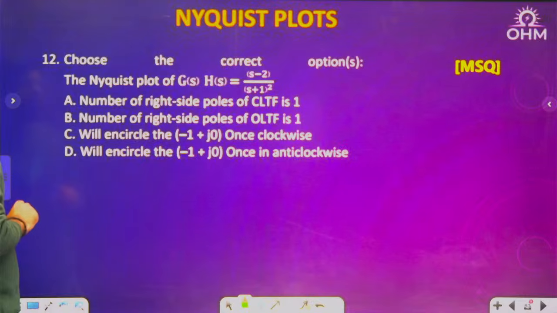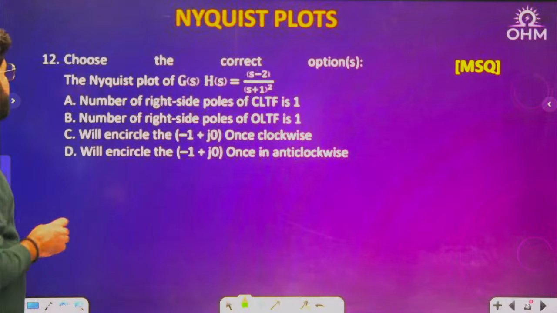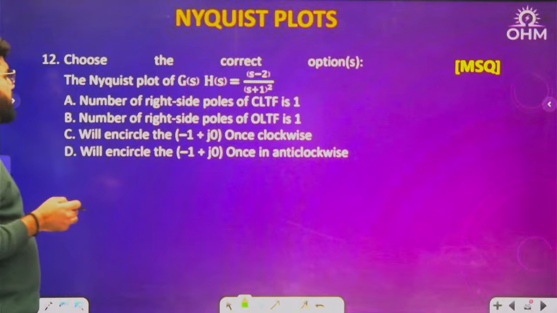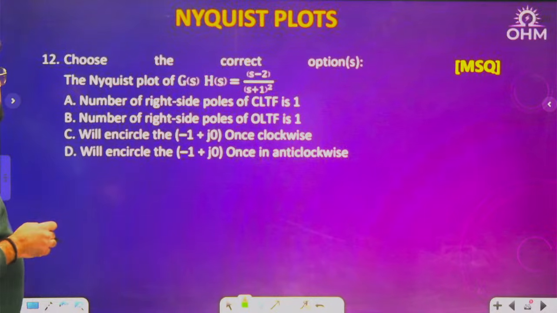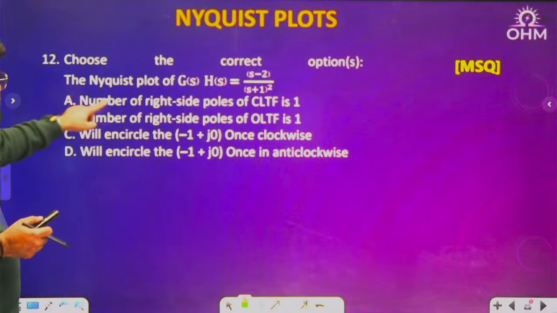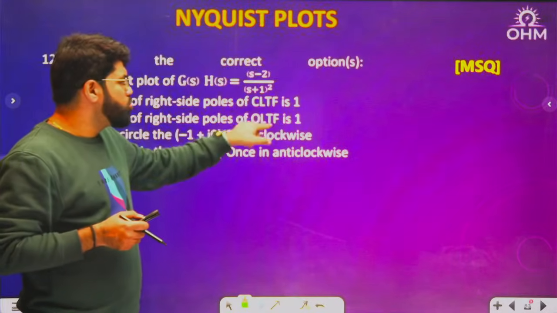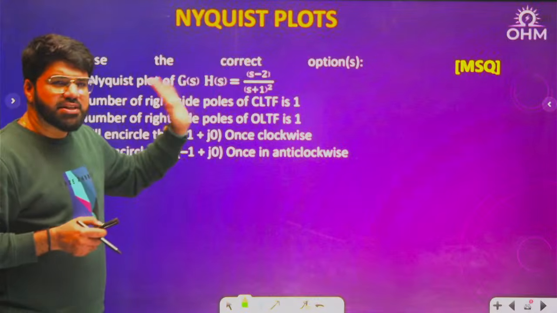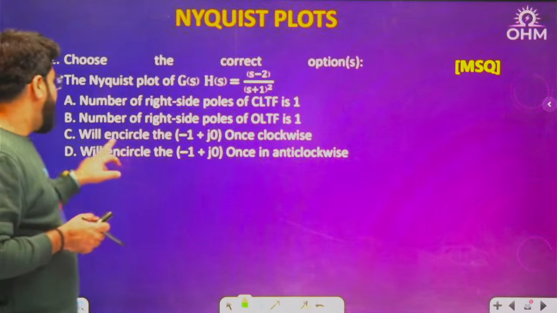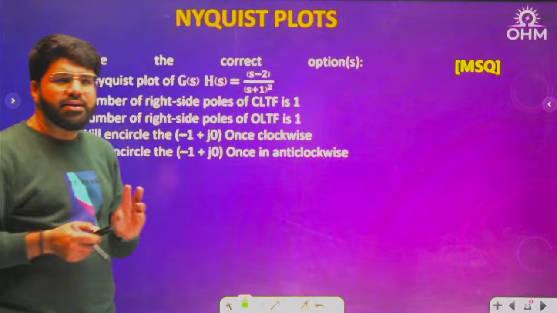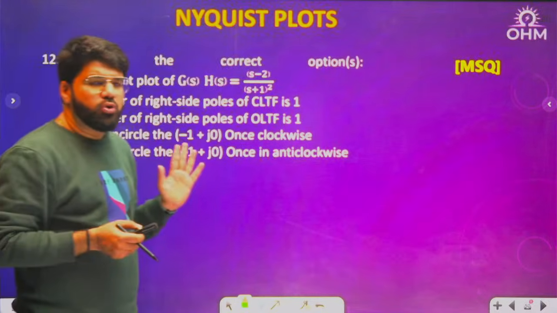MSQ question. Choose the correct option. The Nyquist plot of G(s)H(s) equal to (s minus 2) upon (s plus 1) square. Now see, first and second option is number of right side poles of closed loop and open loop transfer function. I can directly do the calculations, G(s)H(s) is given. And then will it encircle minus 1 comma 0 once clockwise, once anti-clockwise? I don't need to draw the Nyquist plot.